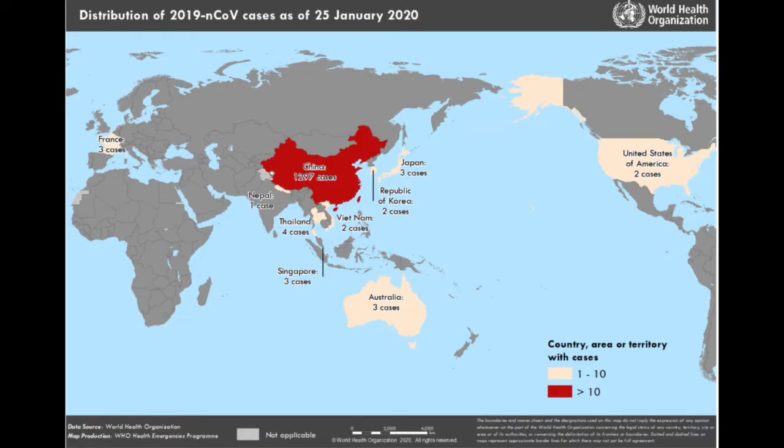There's other cases. There's one case in Nepal. So we can see it's being spread globally in this regard. So moving on to the 6th report.